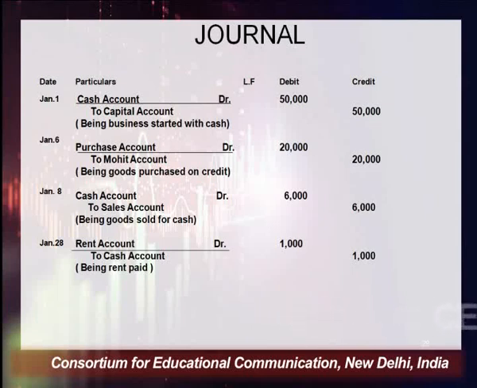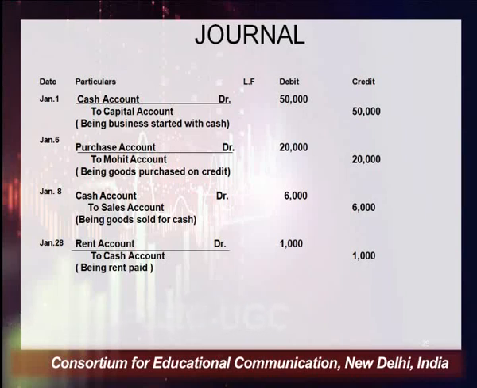Whenever he is investing something into the business, that will be represented with the name capital, not with his name. This comes under the list of personal account, and the rule of personal account says debit the receiver, credit the giver. Who is the giver? The owner, and the owner is represented with what name? Capital. The entry will be cash account debit, where the rule of real account is applicable, and capital account credit, where the rule of personal account is applicable.